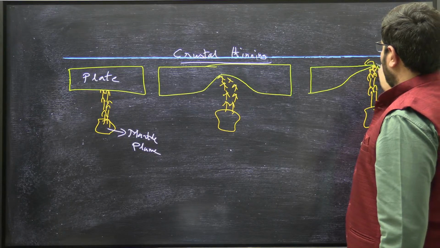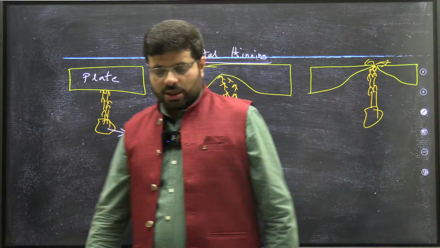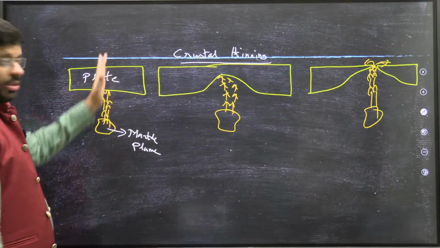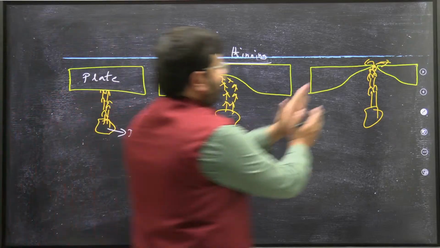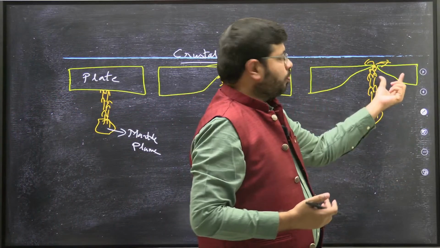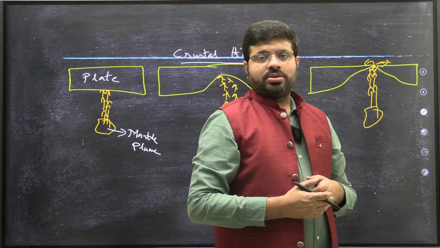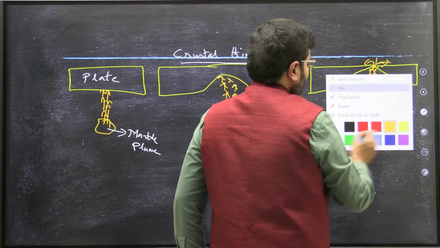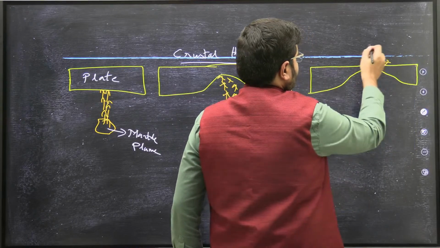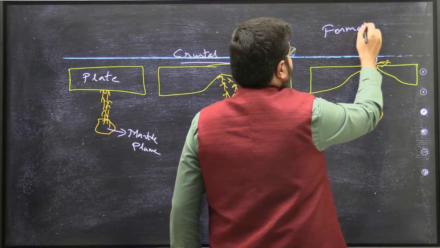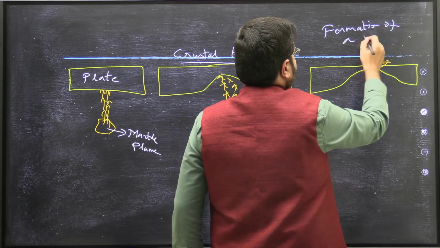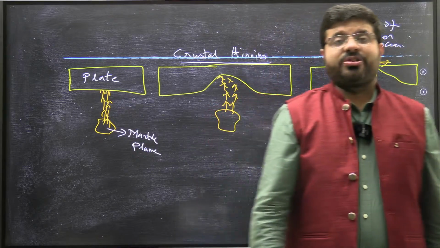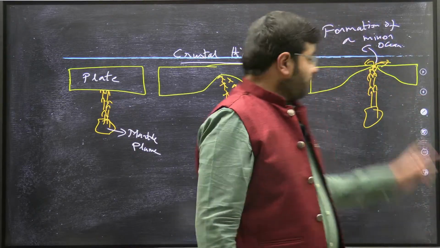Now, what is happening? The volcano is rising now. As the volcano keeps on rising, over a period of time, what happened? This plate, can I say that it got divided into two parts? There is a new part which got separated. This is when it leads to the formation of a minor ocean. How do you think the Red Sea has been formed? The Red Sea has been formed because of this phenomenon.